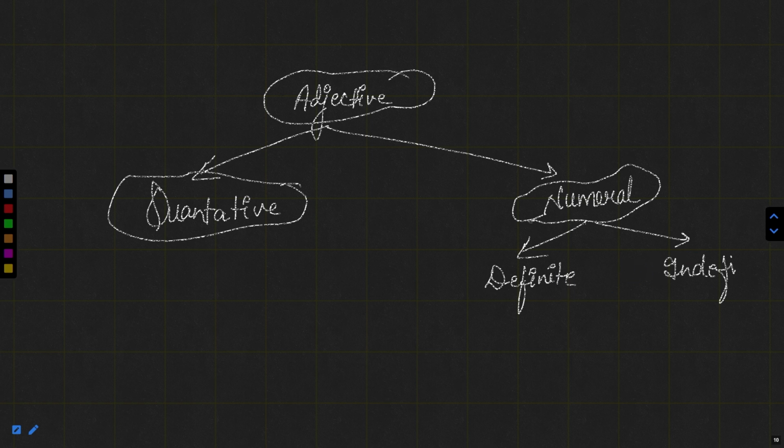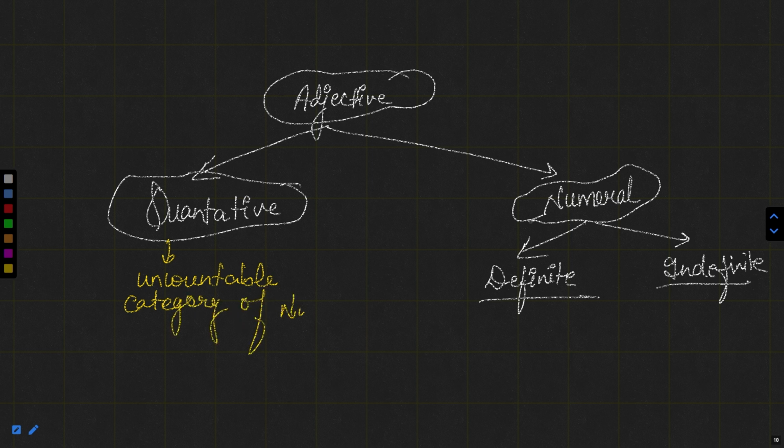Okay. Now, what does it mean? Let me tell you. If we talk about quantitative, this will only qualify the uncountable category of noun. Okay, uncountable category of noun. Well, I will definitely show you this by a concept. Okay, by some examples, we will discuss it. If we talk about numeral, it can be further divided into two parts, that is either definite or indefinite. Definite words are actually divided into two parts. One is ordinal and another is cardinal. Okay, ordinal numbers and cardinal numbers.